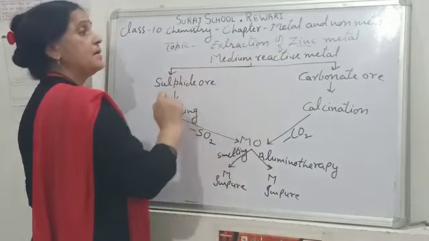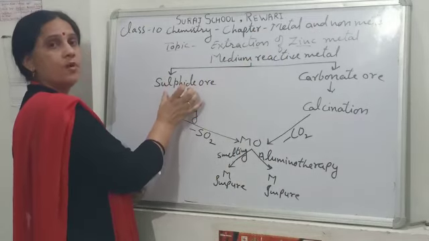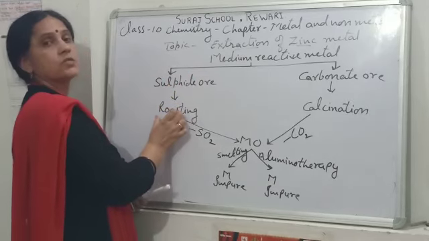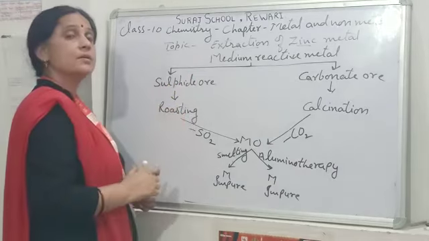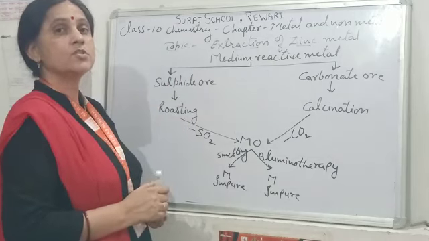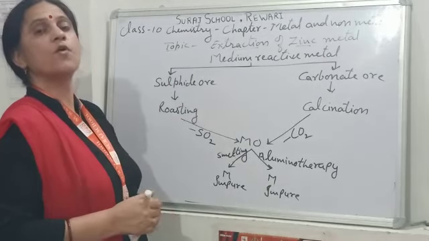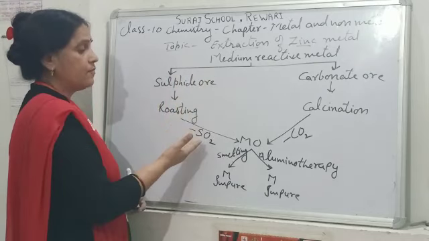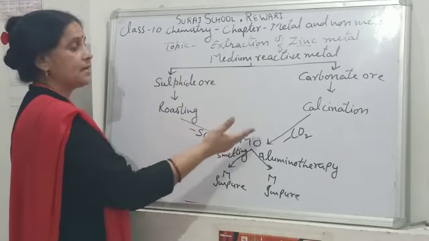So if a medium reactive metal is found in the form of sulfide ore, then we do the process of roasting. Roasting is the process in which sulfide ore is strongly heated in the presence of oxygen so that sulfur can be removed in the form of sulfur dioxide and we get metal oxide.